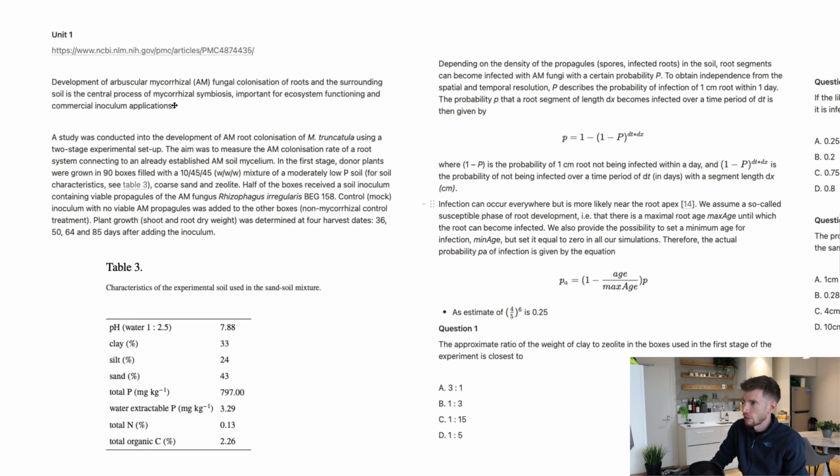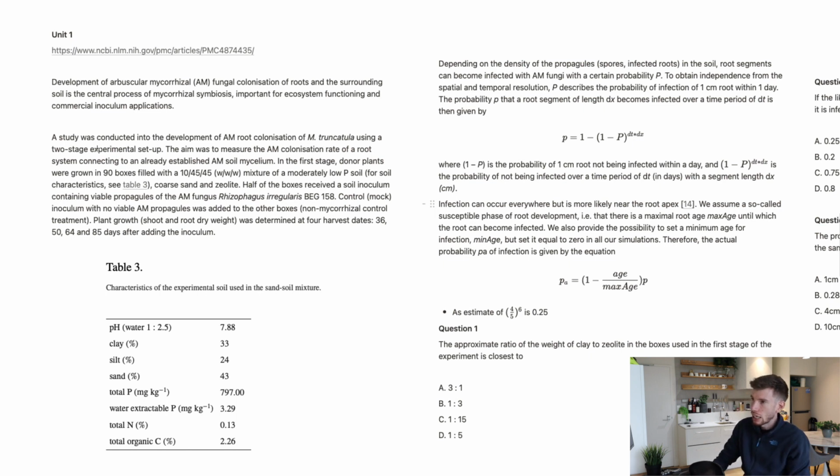So we've got development of arbuscular mycorrhizal or AM fungal colonization. So whenever we see AM now, we know we're just talking about that particular fungus. Colonization of roots and the surrounding soil is the central process of mycorrhizal symbiosis, important for ecosystem functioning and commercial inoculum applications. Most of that, even to me, does not make any sense whatsoever. I understand that there's fungus, and that it's a central process to symbiosis, so the working together of 2 different organisms. I remember mycorrhizae from my undergrad, but you don't need to know anything from that at all to be able to answer this question.